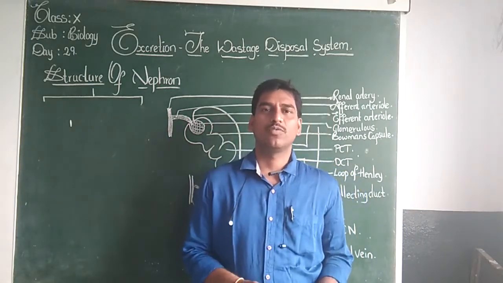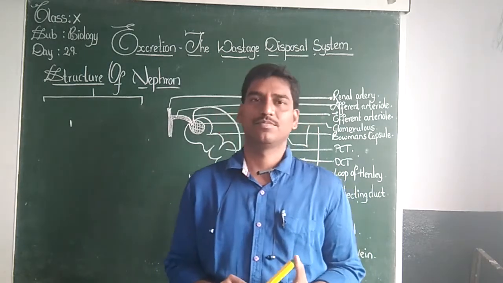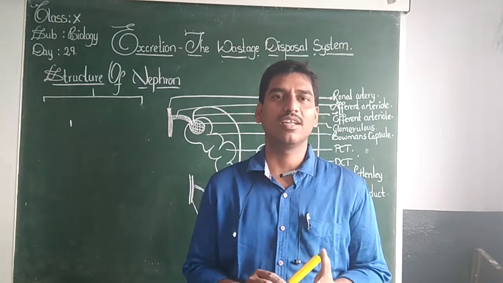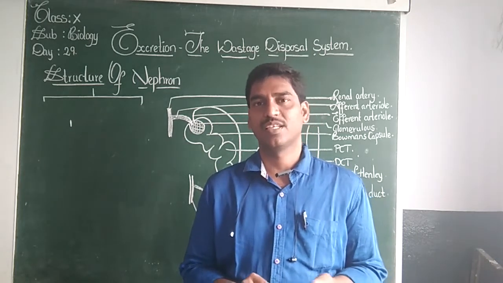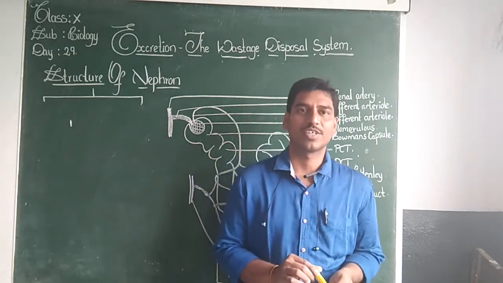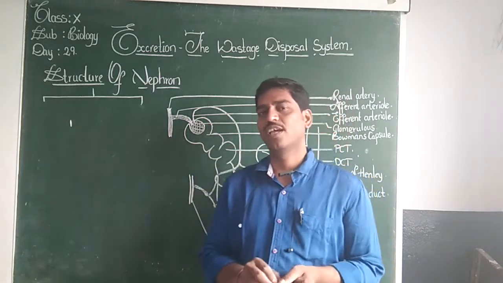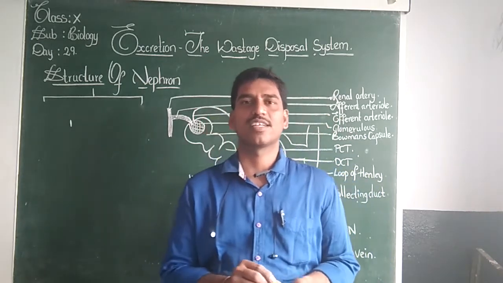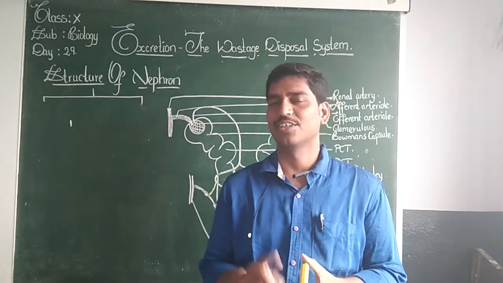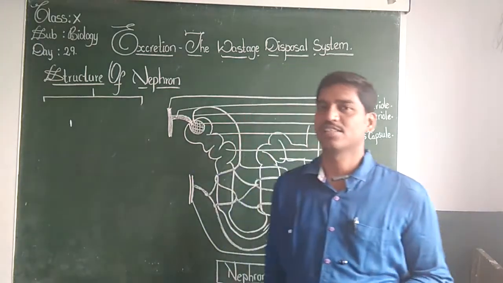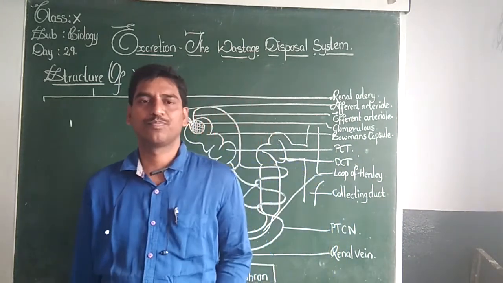What we have studied: the structural and functional unit of lungs are what? Yes, the structural and functional unit of lungs are alveoli. In the same way, what are the structural and functional unit of kidneys? Yes, you are right. The structural and functional unit of kidneys are nephrons, right?